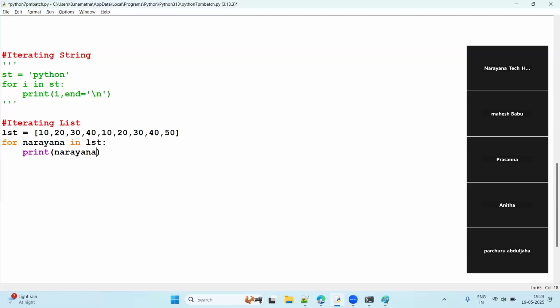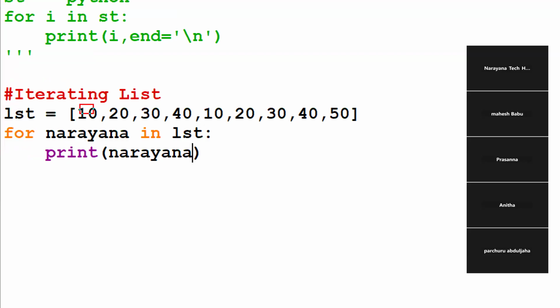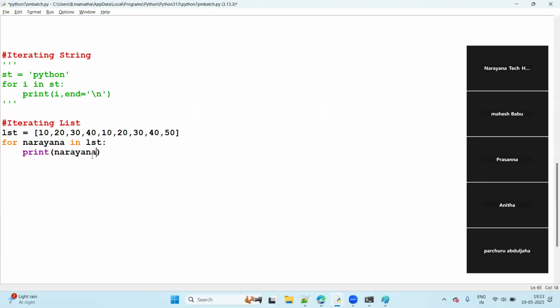Now, first time 10 is assigned to the iterator. What is the iterator here? Narayana, right? What is the first Narayana value? 10. So print Narayana, what is the value? 10, so 10 printing and new line. Next time, what is that Narayana value? 20, so print 20, and a new line. Next time, Narayana value, how much here? 30. So print 30.